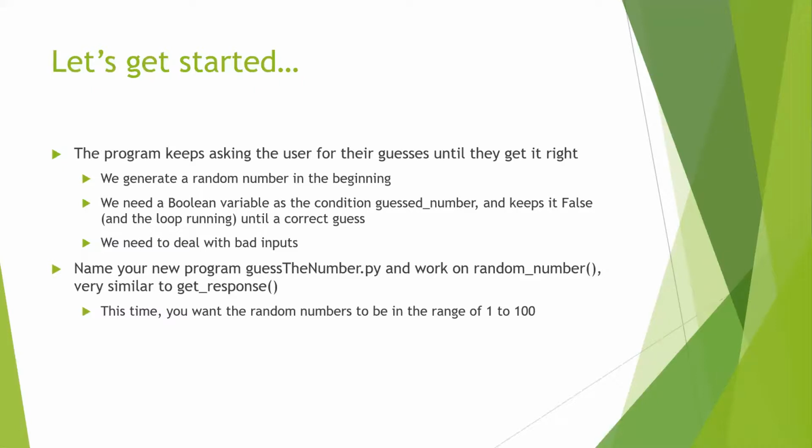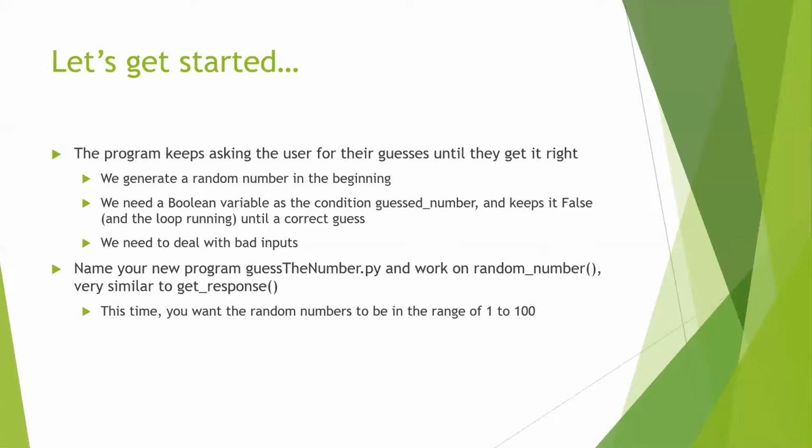We want to call that guessed number and initialize it as false to indicate that the number is not guessed yet. We only change it to true when we have a correct guess from the user, and that's the end of the game. And we also need to deal with bad inputs as shown in the demo previously.